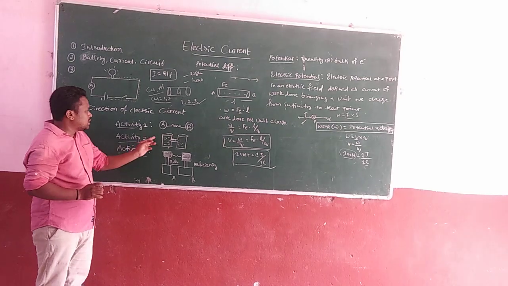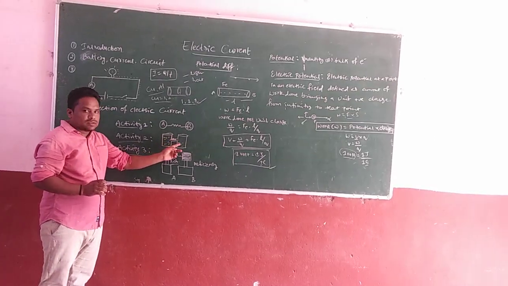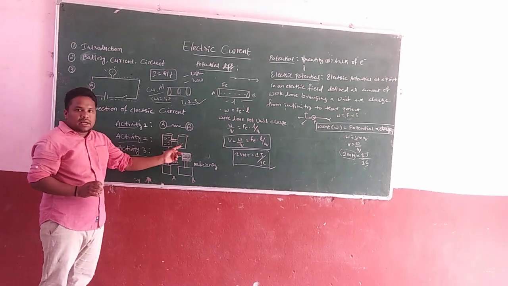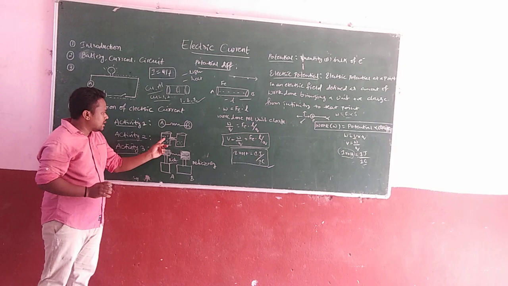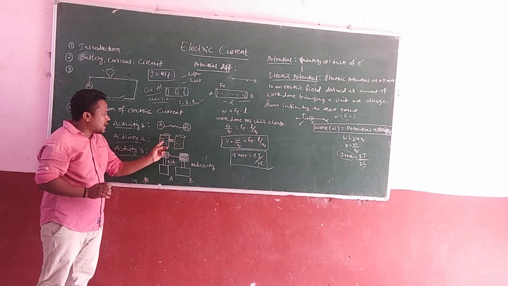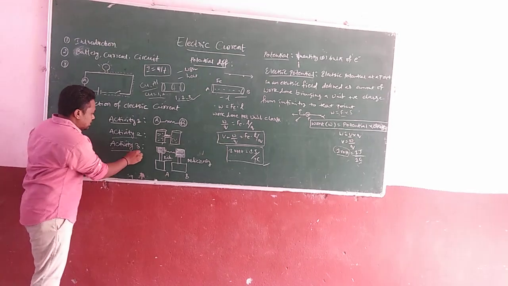Next, in activity 2 there are two vessels. One vessel is completely filled with water and the other is only half filled. What is the direction of the water flow? Water flows from the higher water level tank to the lower water level tank.